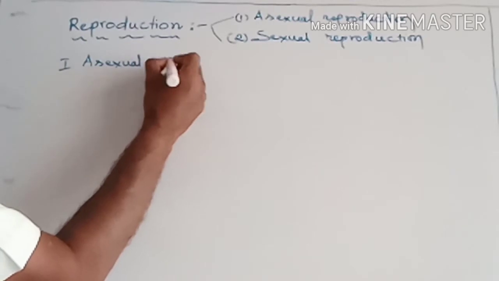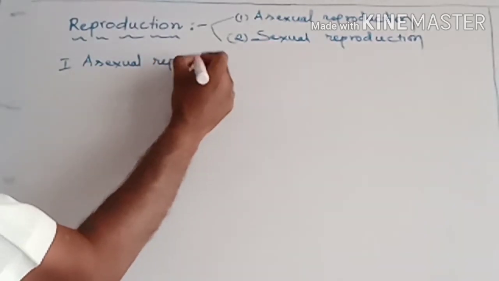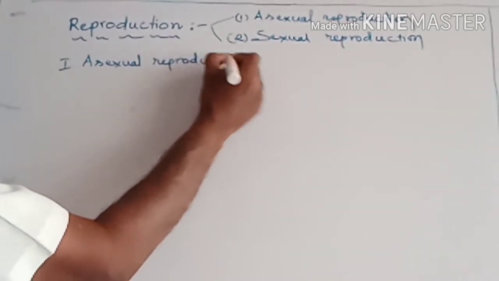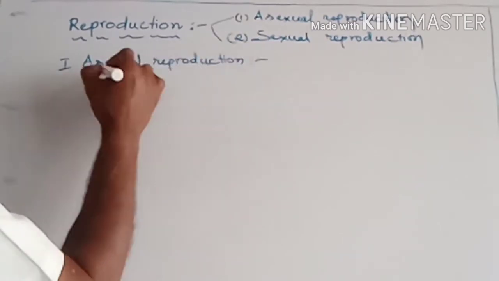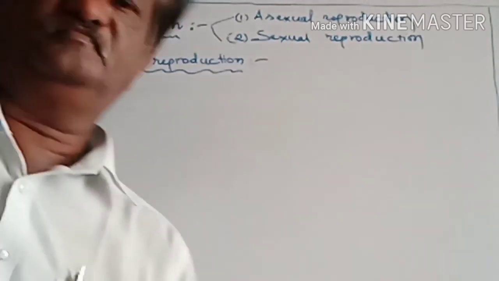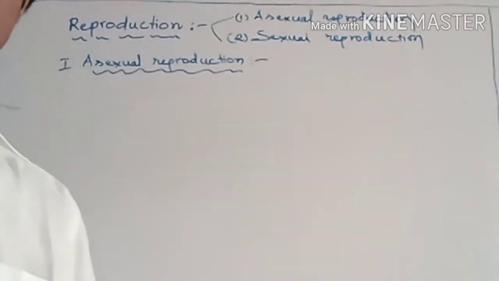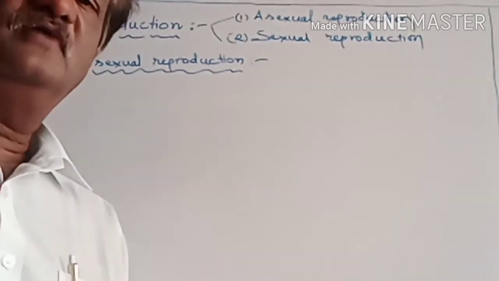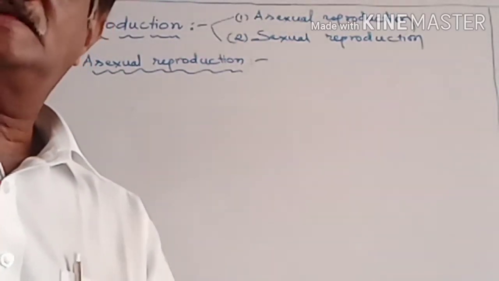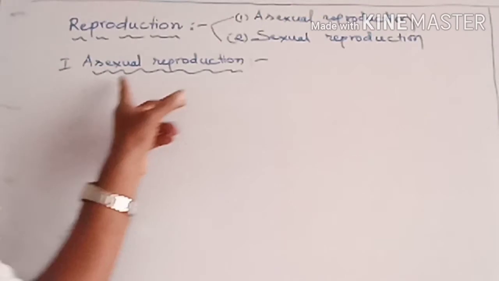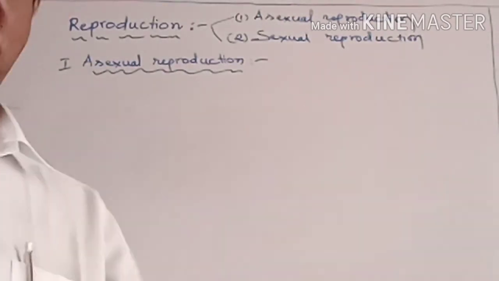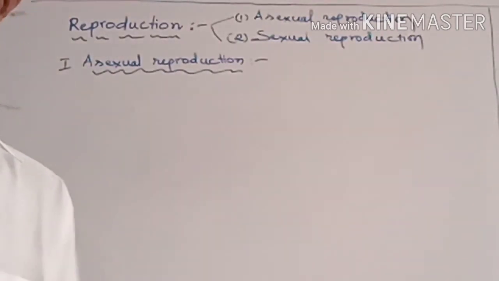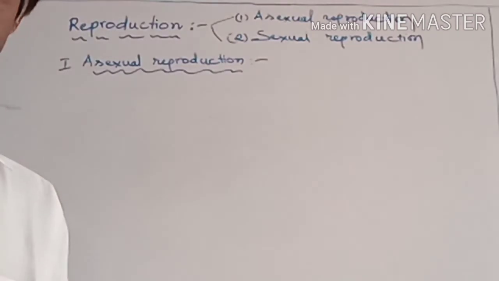So, what is the meaning of asexual reproduction? About it we want to see. Asexual reproduction means if new organisms are formed without fusing of male-female gametes, such a method is said to be the asexual reproduction method. New ones are formed, but no gametes participate.